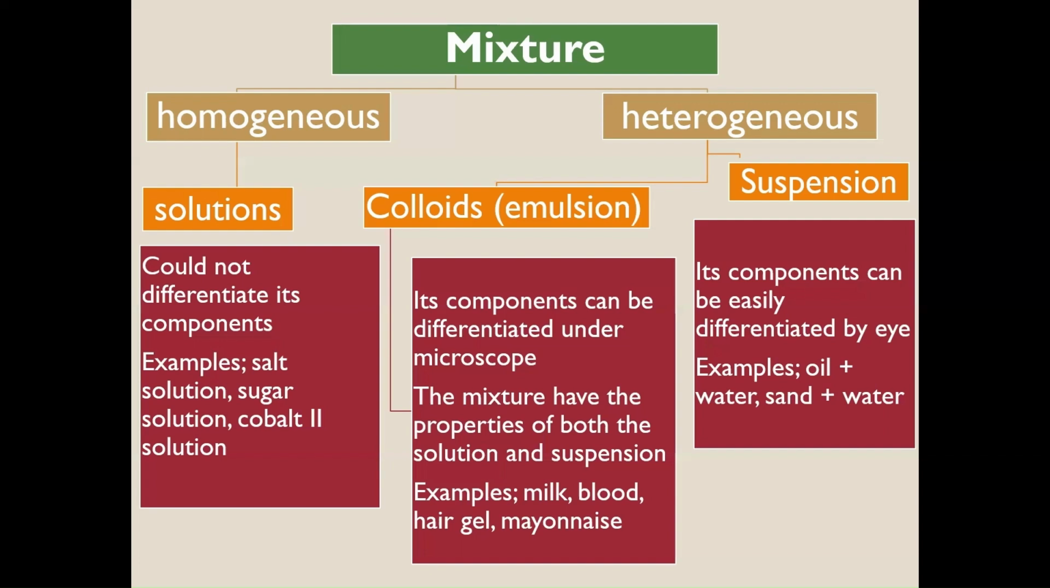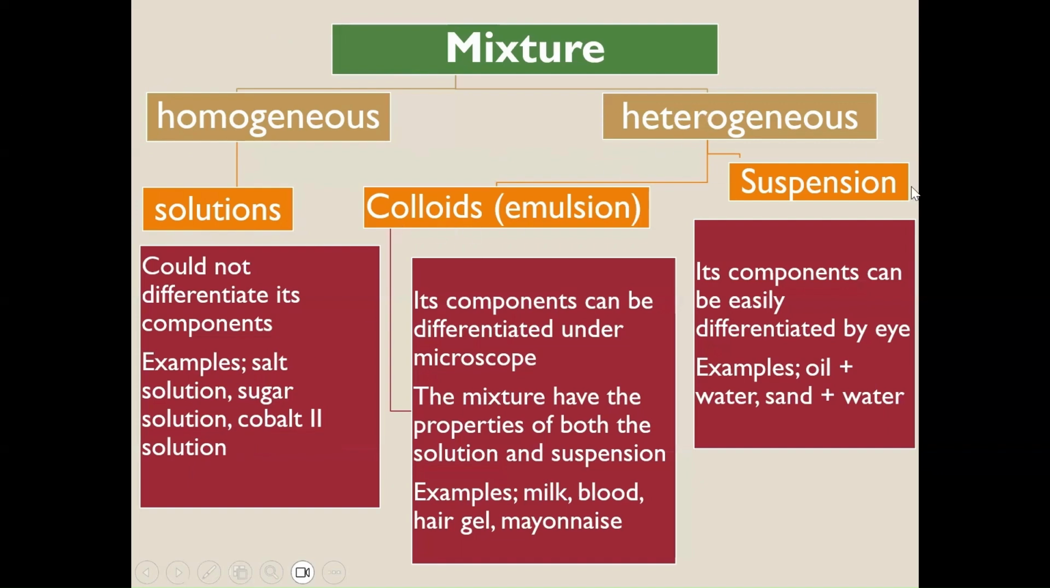The opposite is heterogeneous. Heterogeneous is a mixture where you can differentiate its components, like oil and water. When you mix oil and water, you still have separate layers, and you can see where the oil is and where the water is. So again, a mixture can be homogeneous or heterogeneous. Homogeneous is where you couldn't differentiate its components, and usually it is solutions, for example, salt solution, which is salt and water, sugar solution, which is sugar dissolved in water, and copper sulfate solution.